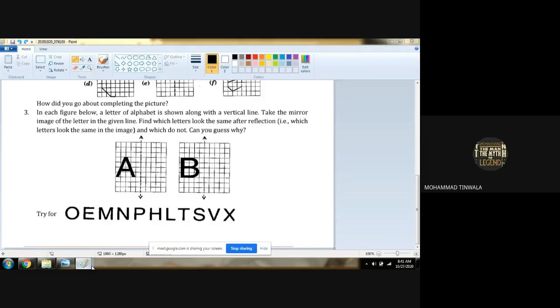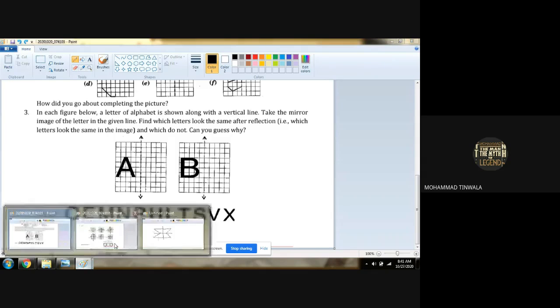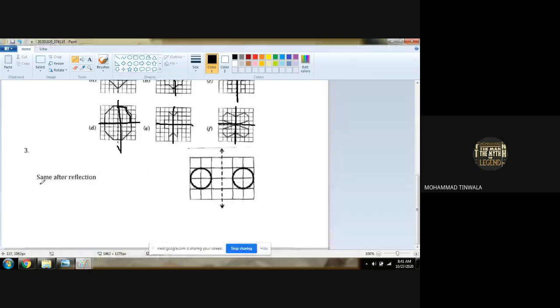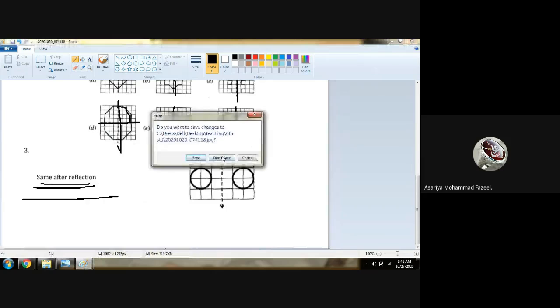So let us come to the answer column. You will understand the concept. Letter O, the first letter was O. O looks the same after reflection. Can you see here?